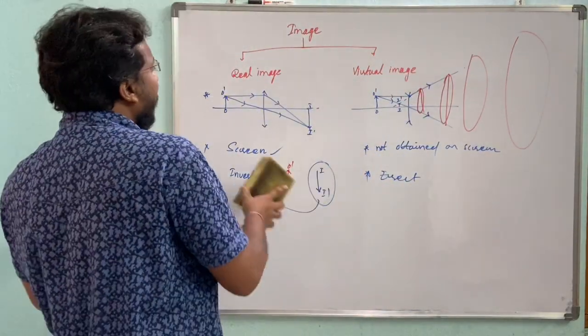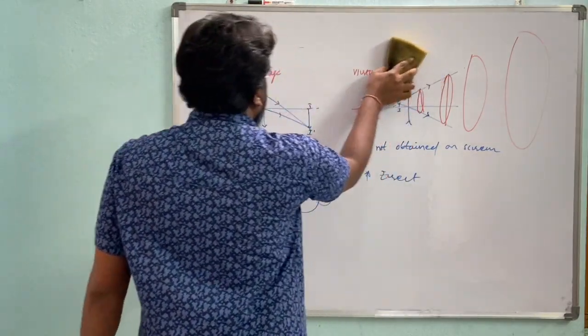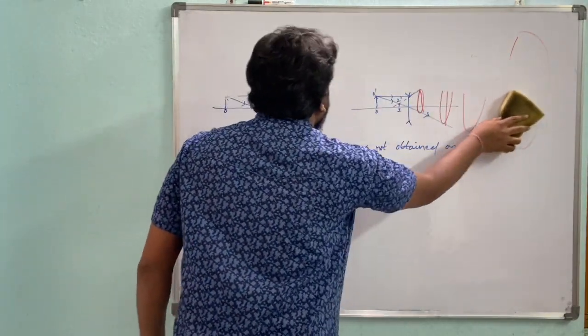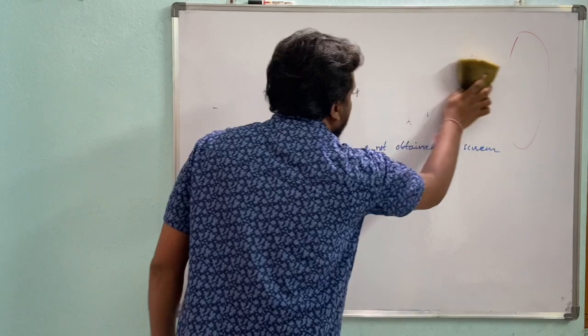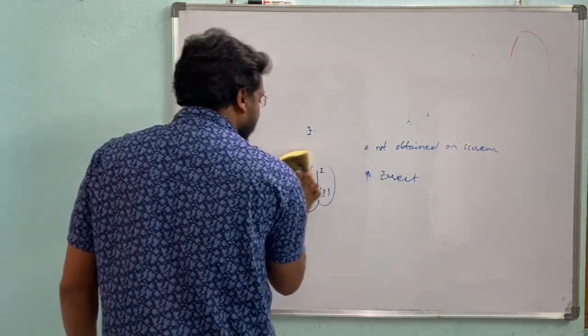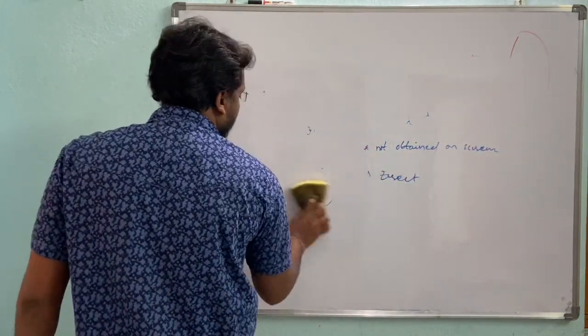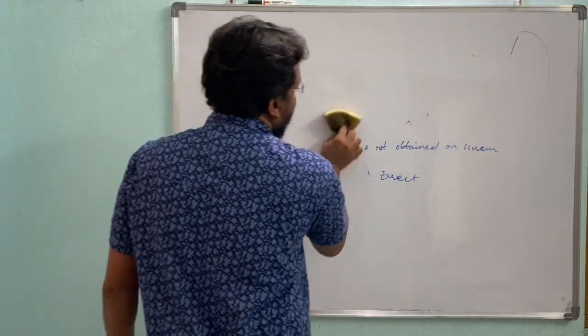Okay, these are the three topics we discussed now: beam of light, object, and image. These are the regular terms we use here.